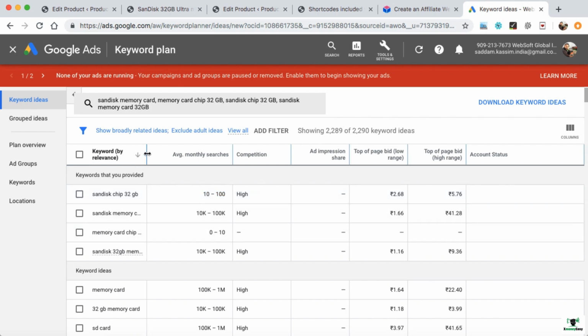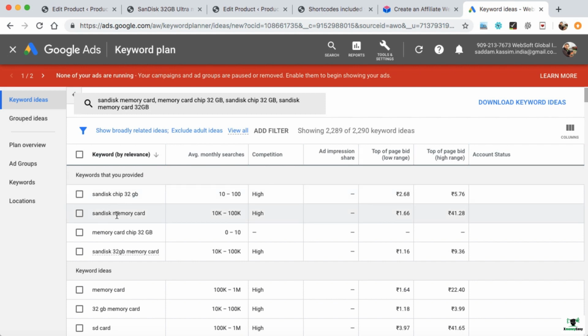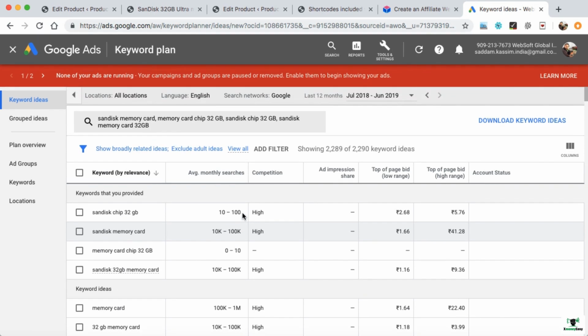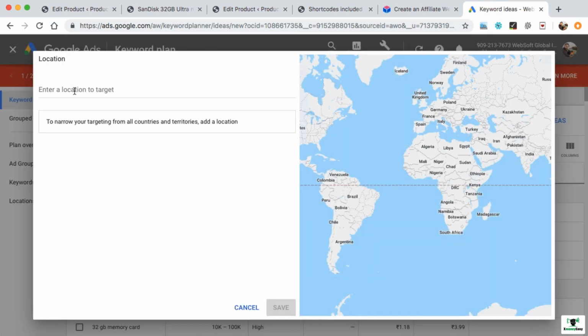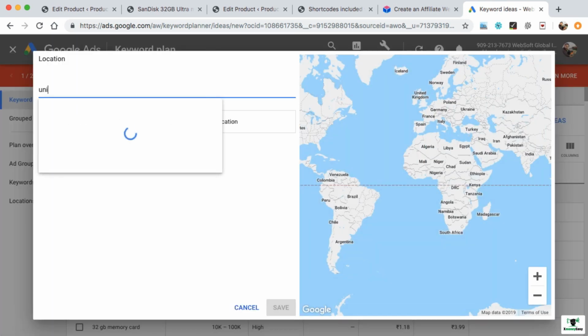In the same way, if we check the other keyword like SanDisk memory card, this keyword has maximum searches, around 10,000 to 1 lakh searches every month on the Google search engine around the world. So in this way, you can decide whether the keyword is potential or not and whether people are searching for that keyword or not. Now let's go ahead and filter the result according to the location. For example, if you just want to target United States customers, just hover over here and click on this pencil. Now here, enter the location like United States.